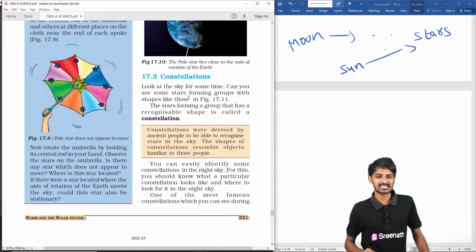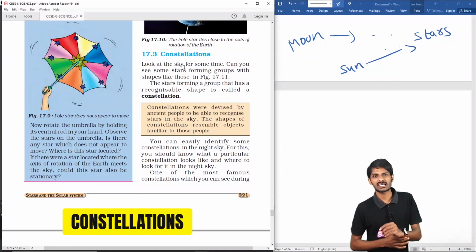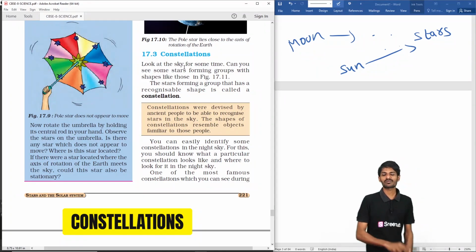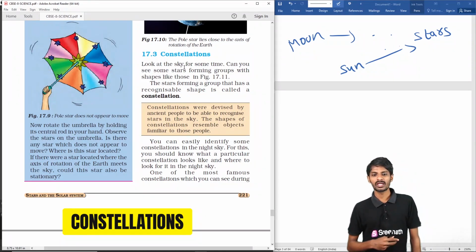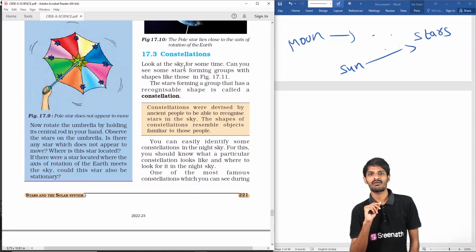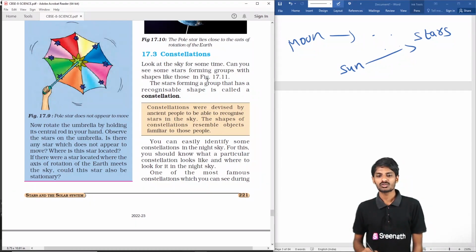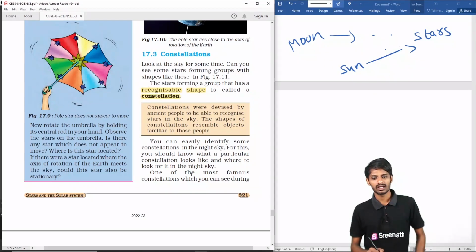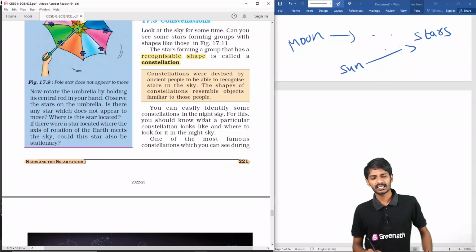Next thing is about constellations. Look at the sky for some more time, and you will observe some groups of stars. Try to make some groups, and you will observe some shapes in the groups of stars. Stars forming a group that has a recognizable shape are called a constellation. In the night sky you can easily observe some constellations, students.